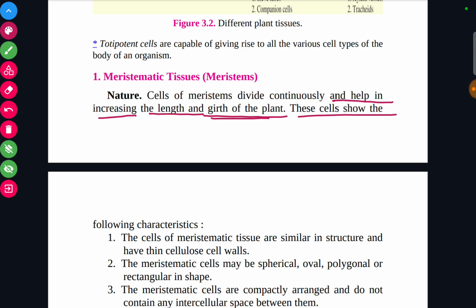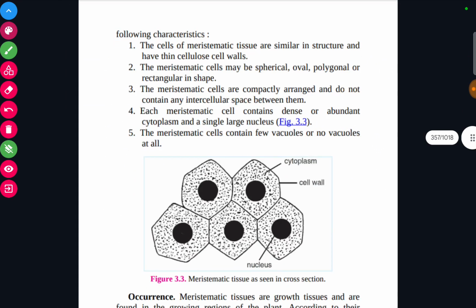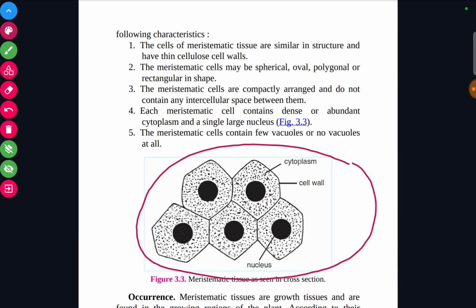These cells show the following characteristics. What are the different characteristics that a meristematic tissue shows? You can see a diagram over here. This is a meristematic tissue cross section. The cells of the meristematic tissue are similar in structure and have a thin cellulose cell wall.